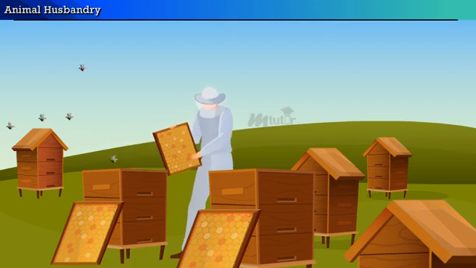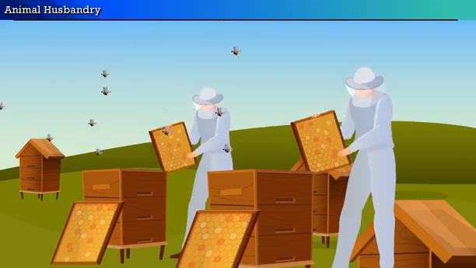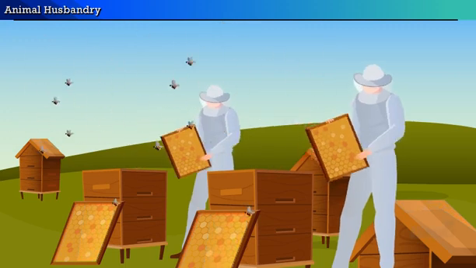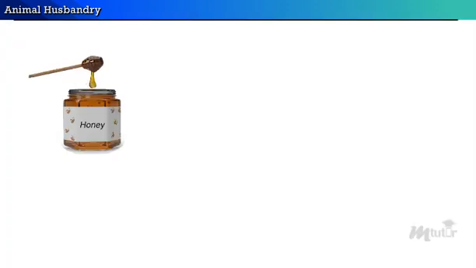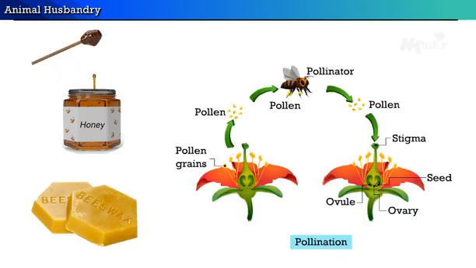The final type is bee farming, called apiculture. This requires maintaining the bee colonies in man-made hives. Bees are domesticated for honey, wax, and pollination on a large scale.